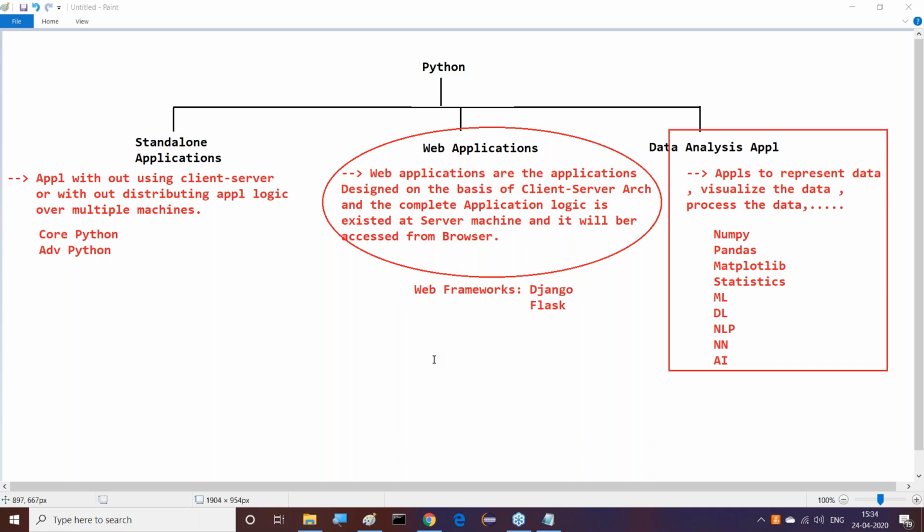Now tell me, as per my words, what you understood? Without framework, without Django or Flask, 5 years of time it will take to prepare web applications. But if we use the Django and Flask framework, how much time will it take? Just 1.5 years to 2 years. So development time will be reduced.